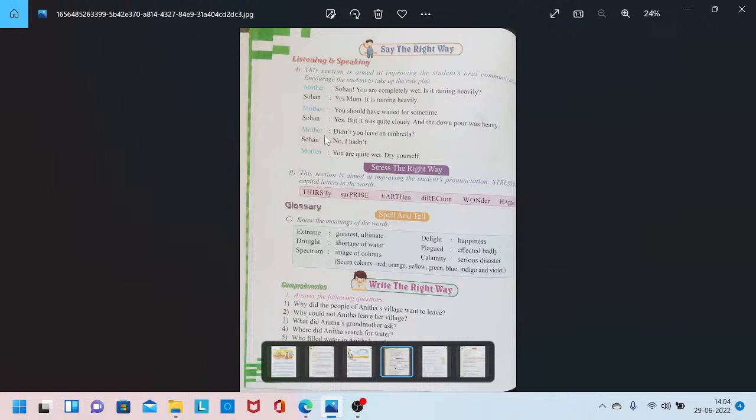Mother asks, did you not have an umbrella? Sohan says, no, I had not. Mother says, you're quite wet, dry yourself.